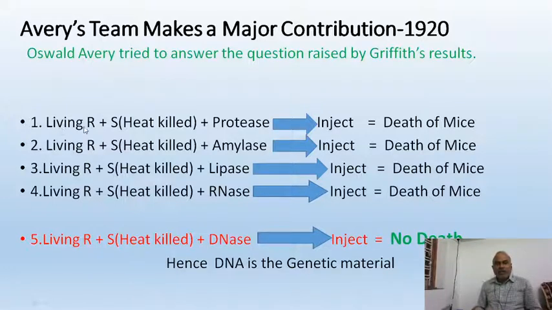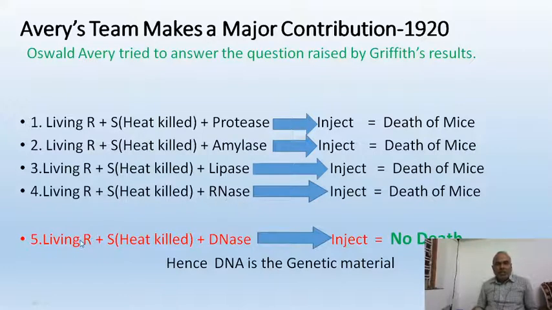So what they did was, living R strain plus heat killed S strain was subjected to protease enzyme and injected, but death occurred. It means that protease is not affecting the genetic material. So genetic material is not a protein. Amylase is not affecting. Genetic material is not a carbohydrate. Lipase is not causing any effect. So lipids are not the genetic material. When the principle was mixed with RNase and injected, there was no effect on death, that means RNA is not doing anything to the genetic material.